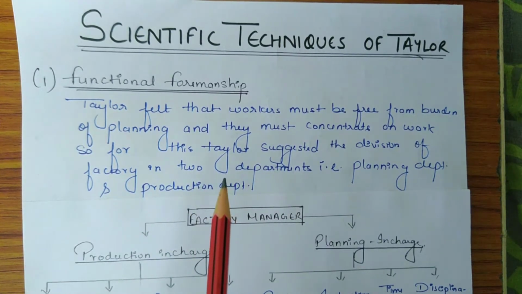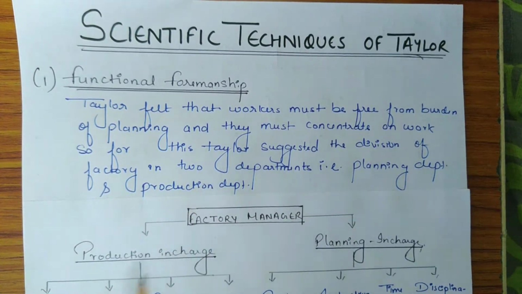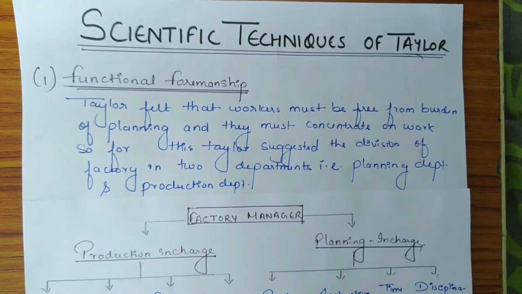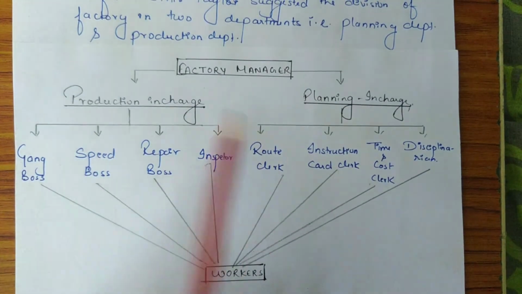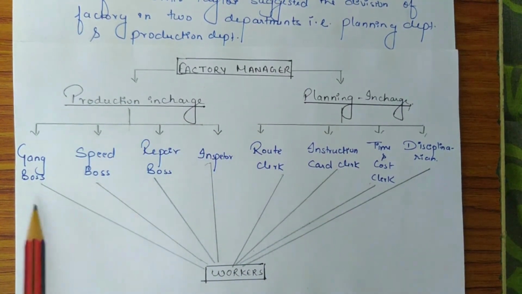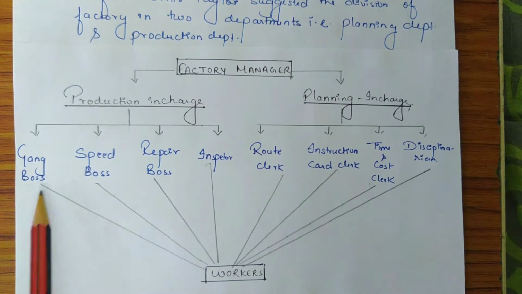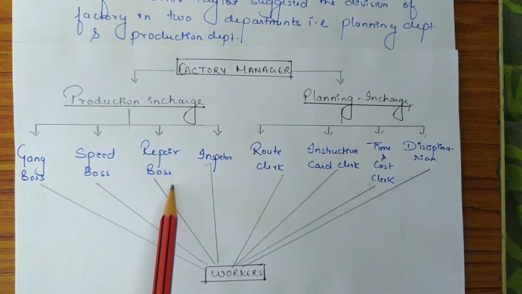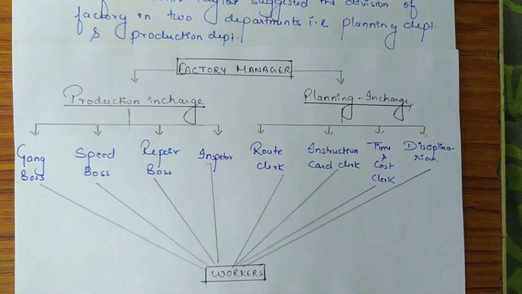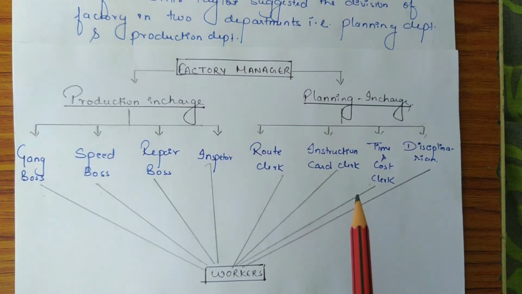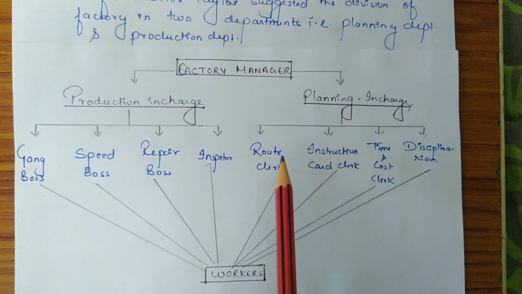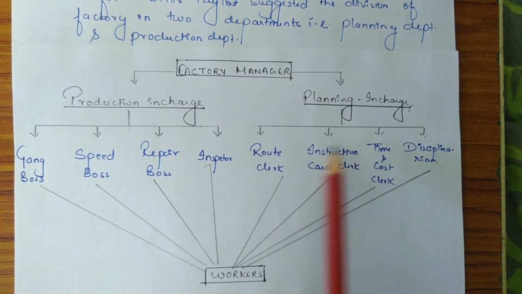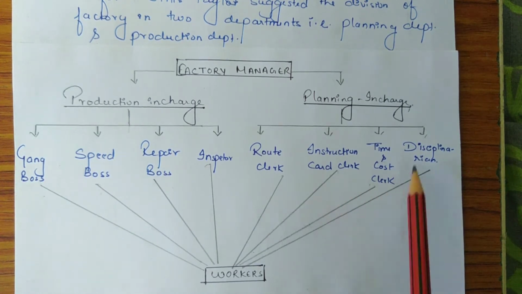According to Taylor, a foreman must be intelligent, educated, energetic, honest and specialized, and all these qualities cannot be found in one person. So there must be a minimum of 8 experts, 4 under each department, to order and guide the workers. Under the production department, there are 4 experts: gang boss, speed boss, repair boss and inspector. And the 4 experts under the planning department are route clerk, instruction card clerk, time and cost clerk and disciplinarian.